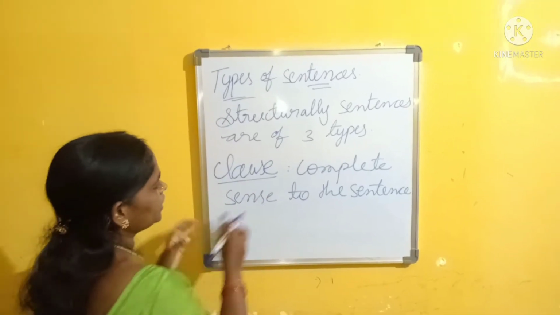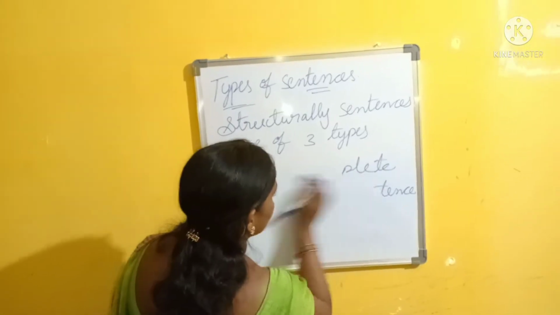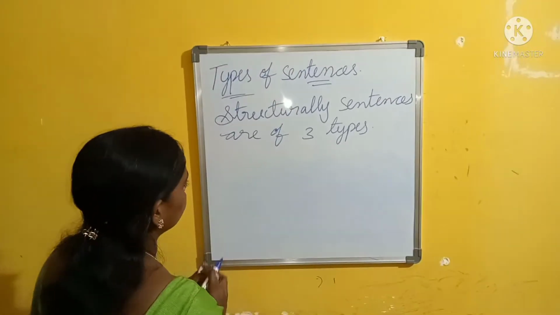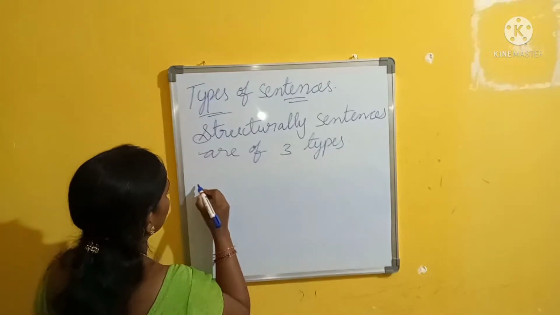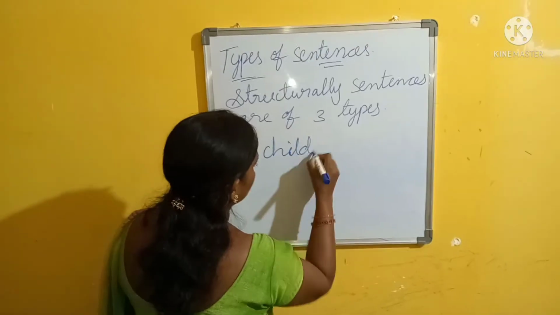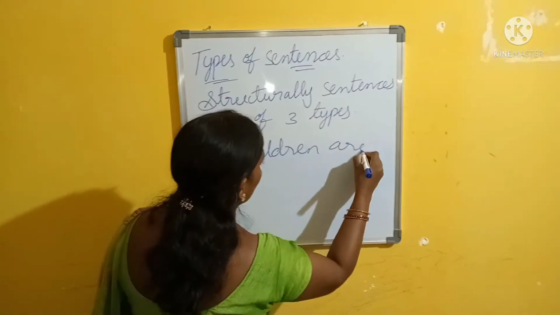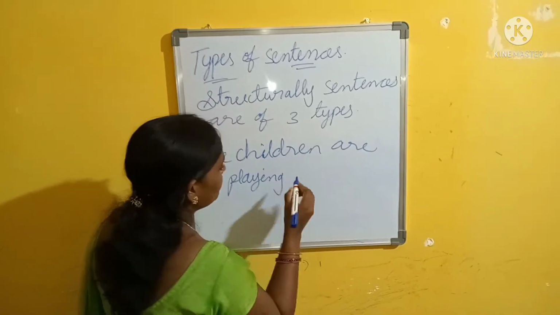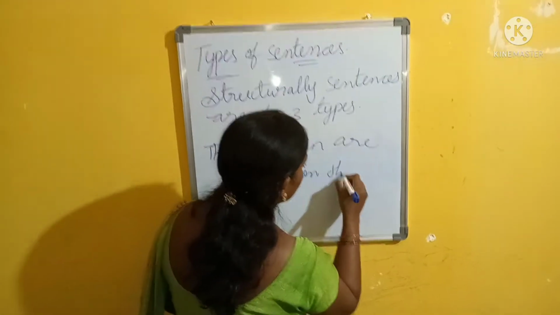For example, see here how phrase and class are formed in a sentence. The children are playing. Where are they playing? In the garden.